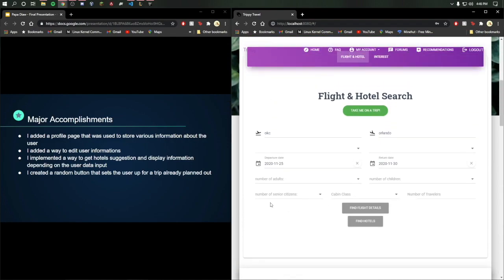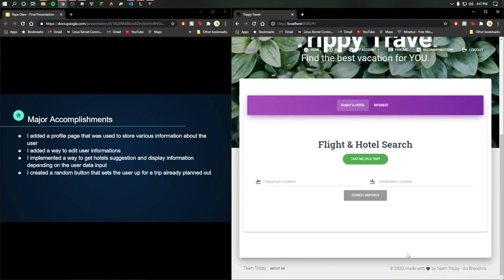And so I also was responsible for creating a random button that set the user up for a trip already planned out. So here, let me just refresh the page to clean up all. This button right here, I was the one responsible for it.